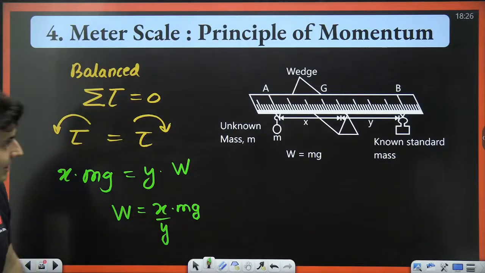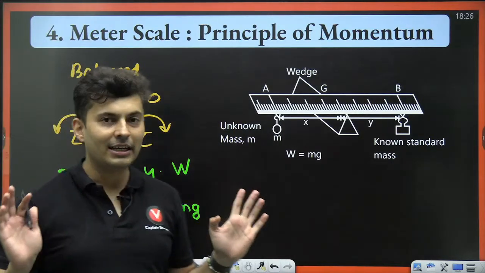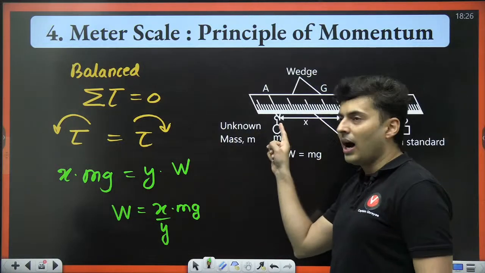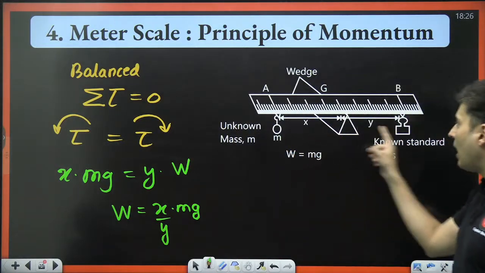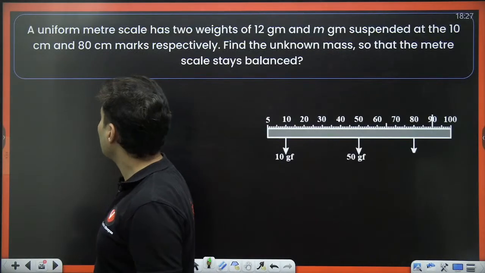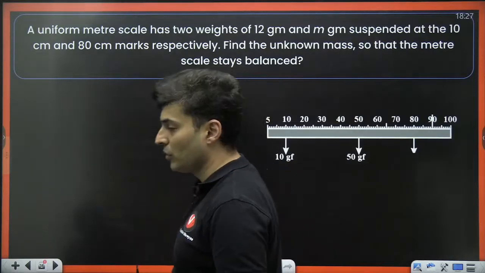Okay, I hope this is very clear. Cool. So the torques need to be balanced. R cross F anti-clockwise will be equal to R cross F clockwise. That's all. So let's have a look at some questions.